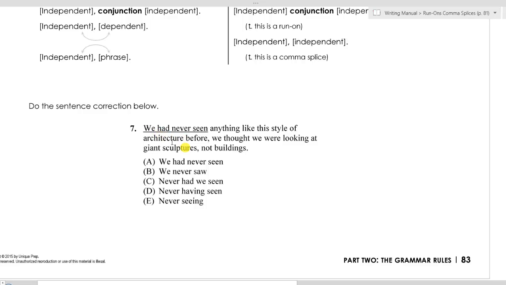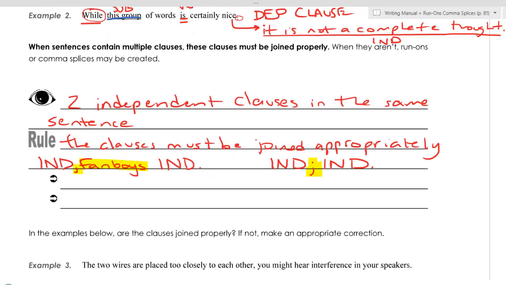In other words, they will never make two sentences out of the single sentence that they give you. So the independent and then the period and then the independent, that will never show up on this test